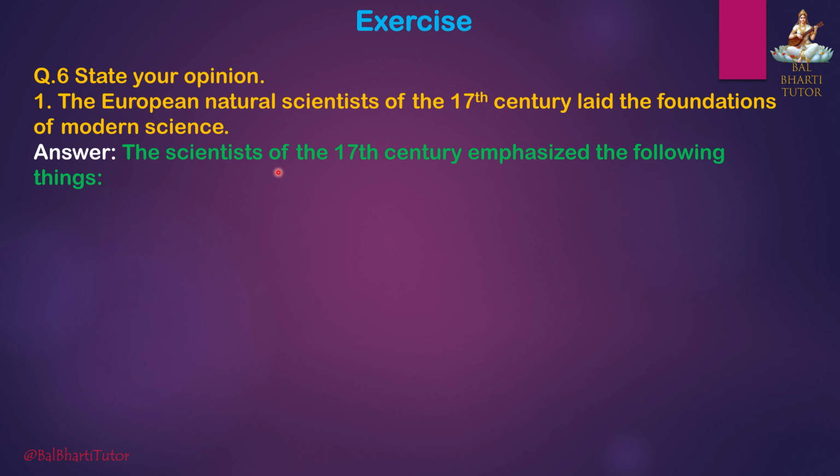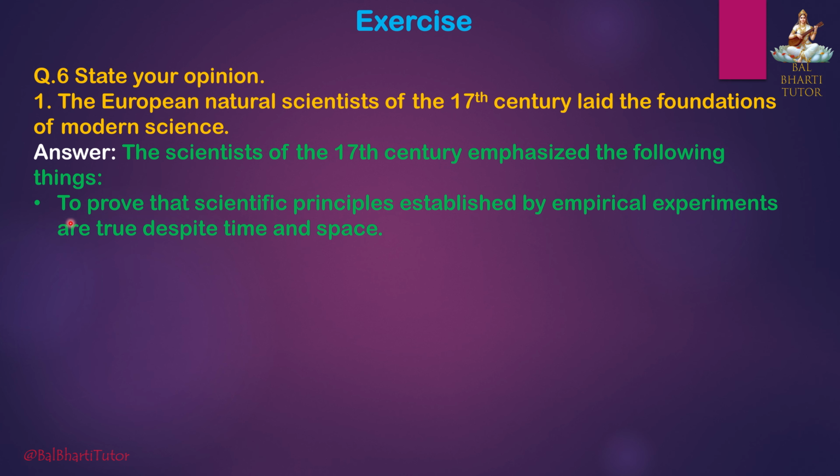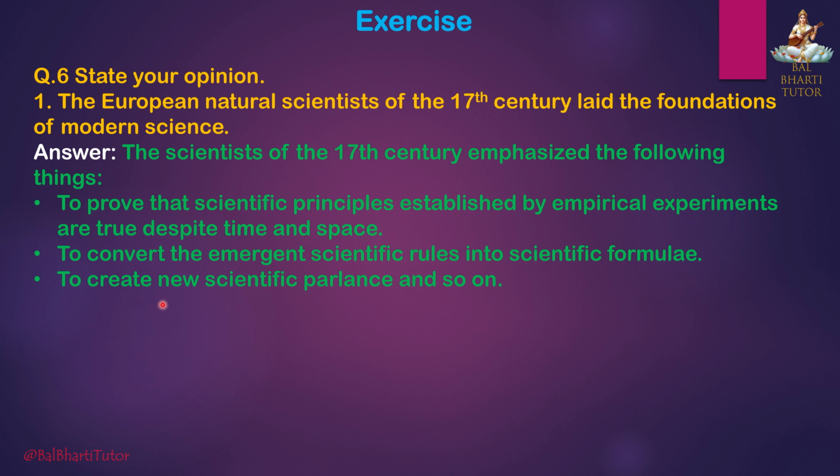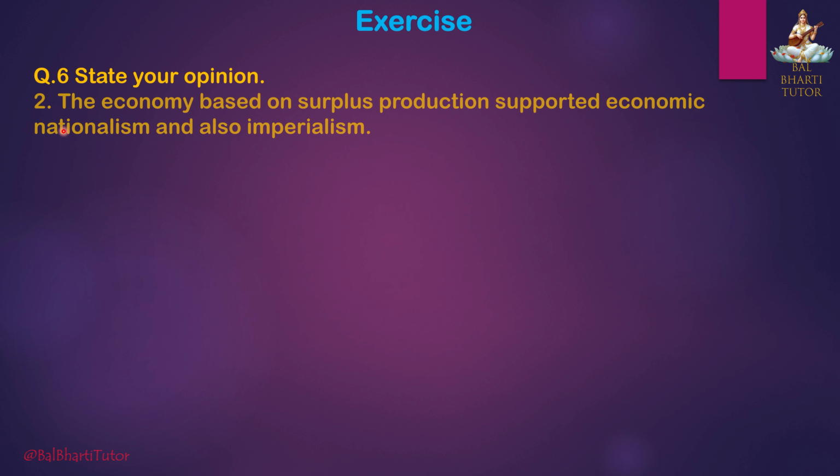Answer: The scientists of the 17th century emphasized the following things. First, to prove that scientific principles established by empirical experiments are true despite time and space. Next, to convert the emergent scientific rules into scientific formulae. Next, to create new scientific parlance and so on. Next, these efforts helped the progress of science. Second, the economy based on surplus production supported economic nationalism and also imperialism.